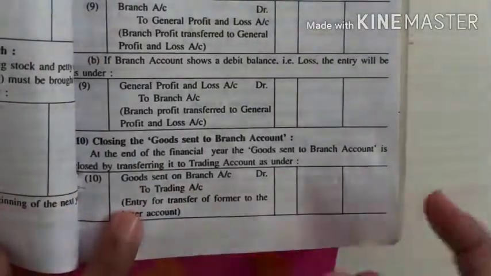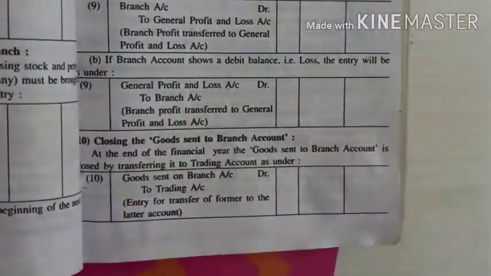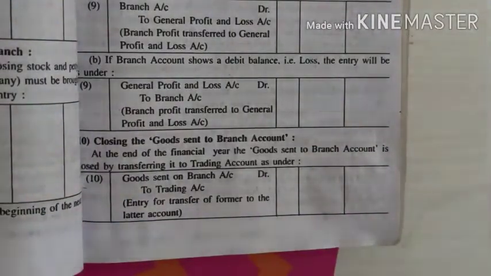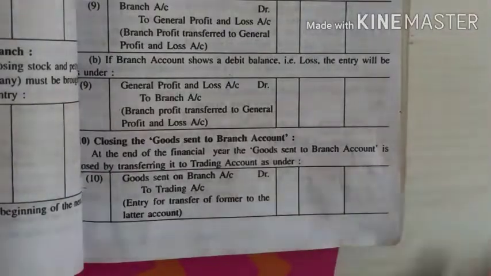And last, when we make the goods sent to branch account, that will be closed to the trading account, just similar to the consignment account, where goods sent on consignment is directly transferred to the trading account. Similarly here, the goods sent to branch account is transferred to the trading account.